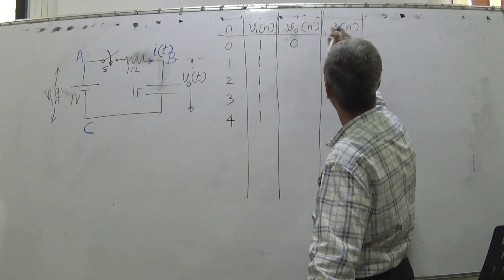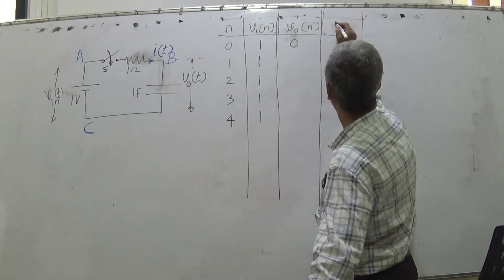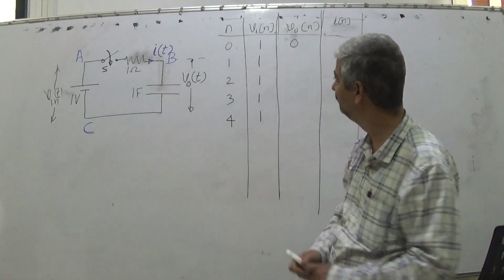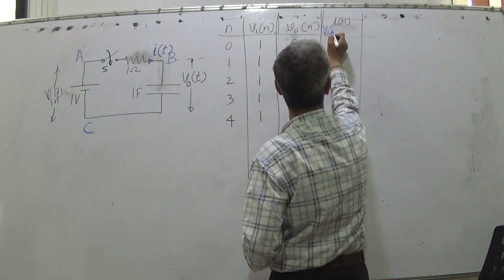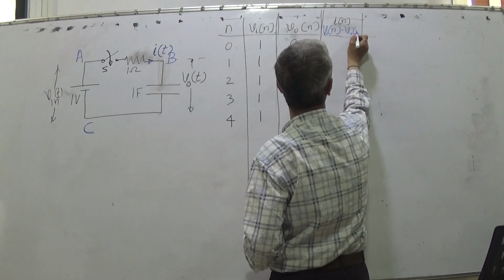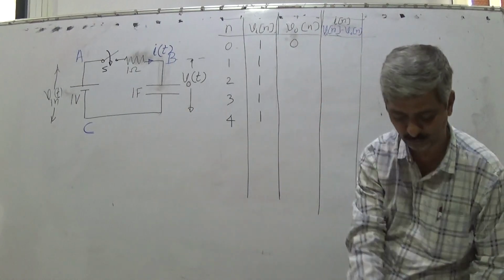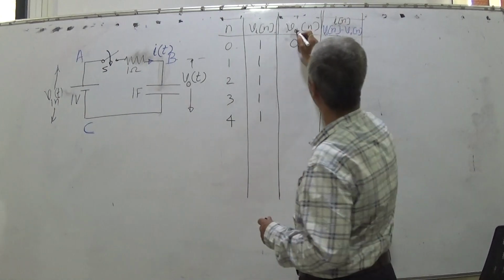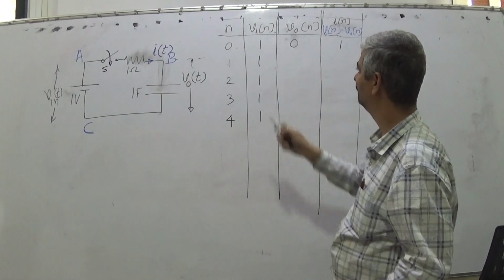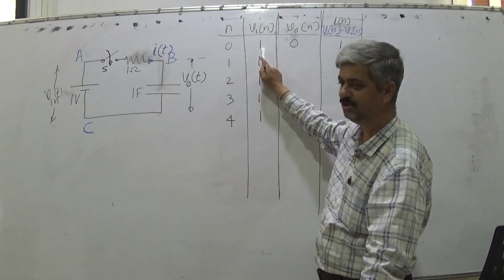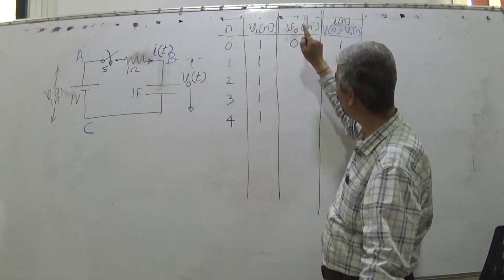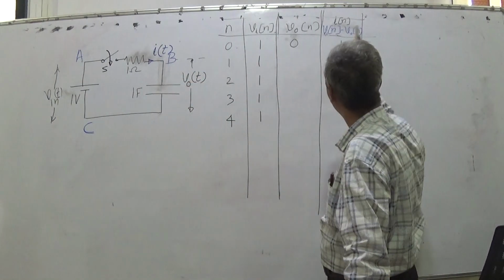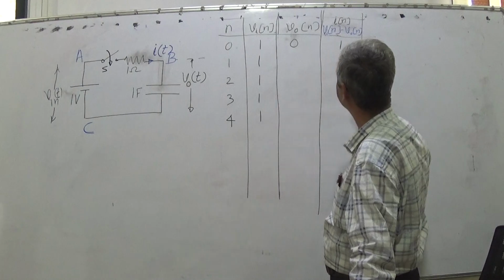IN is equal to Vin n minus VON, and that is equal to 1. Initially Vin n is a constant voltage source, always 1, VON at n equal to 0 is 0, and IN is equal to this minus this.